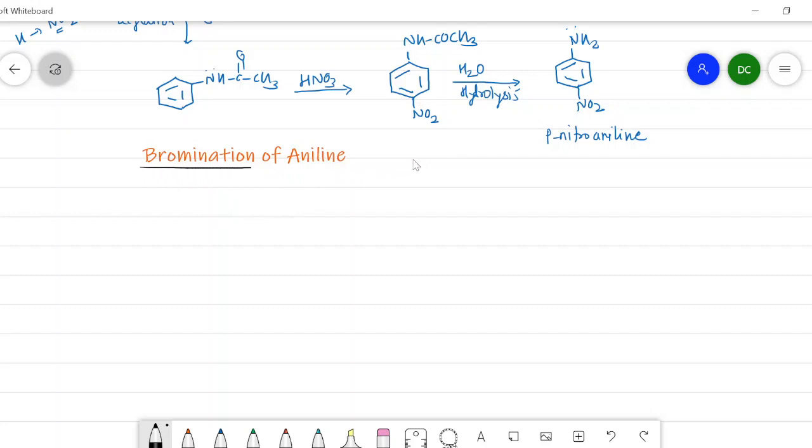Bromination is nothing but the replacement of hydrogen by a bromine, that is Br, and when we carry out the direct bromination of aniline.